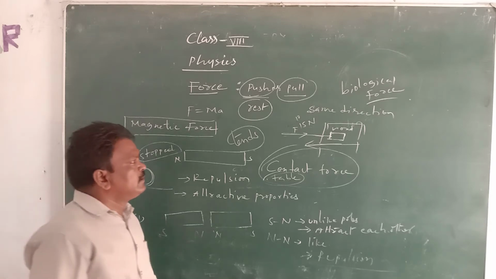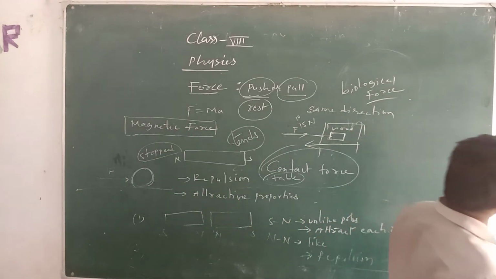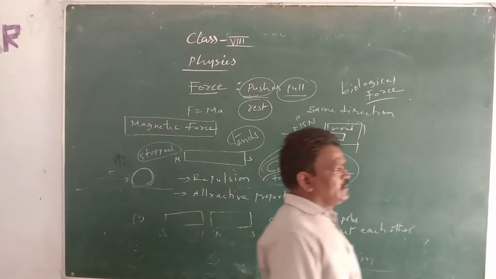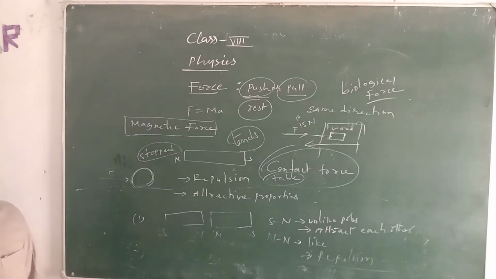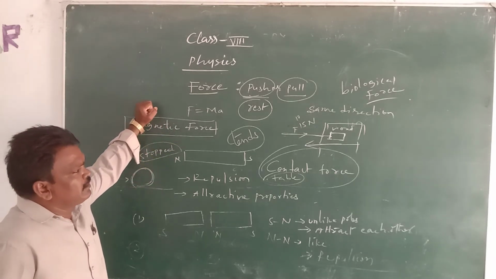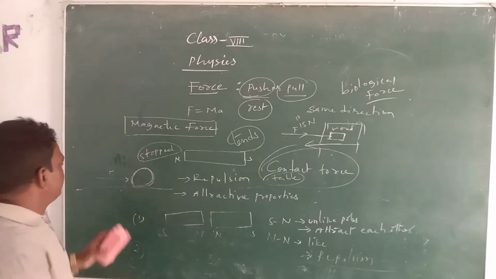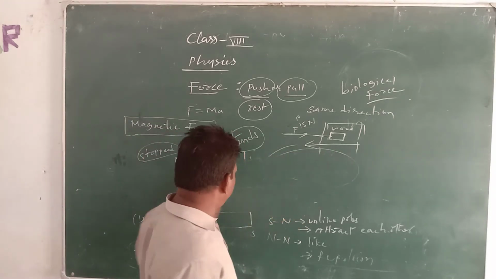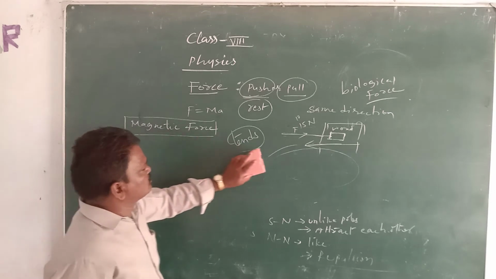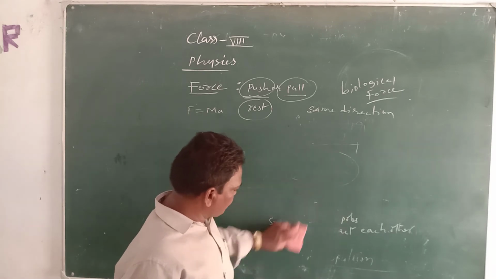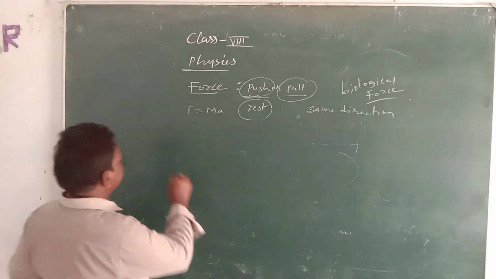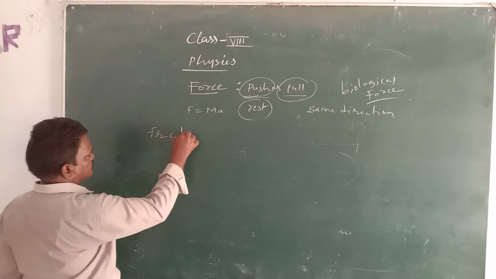And the next one is frictional force. Frictional force is an opposite force which can oppose the object from moving. That means it is exerted on the surface of one over the other, which can stop the relative motion of the object, which is called a frictional force. Once again, friction is a force which tends to stop the moving object on the surface of the floor, which is called frictional force.